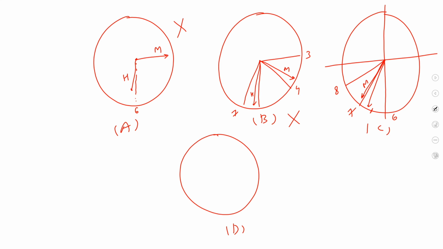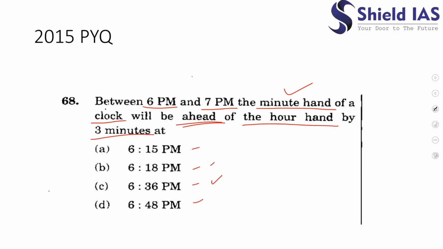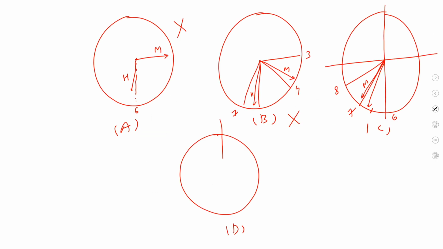But for that we'll be drawing our fourth option, which is 6:48 p.m. So how would you draw 6:48 p.m.? This is 7, this is 8, this is 9. 6:48 would be something like here would be the hour hand. It is going even after 9.